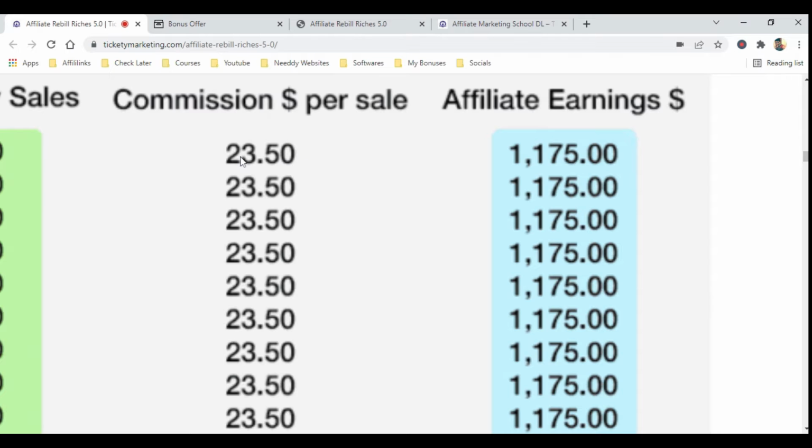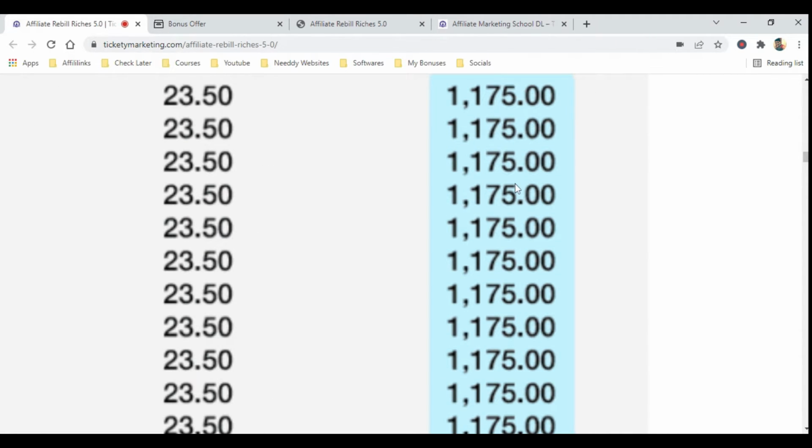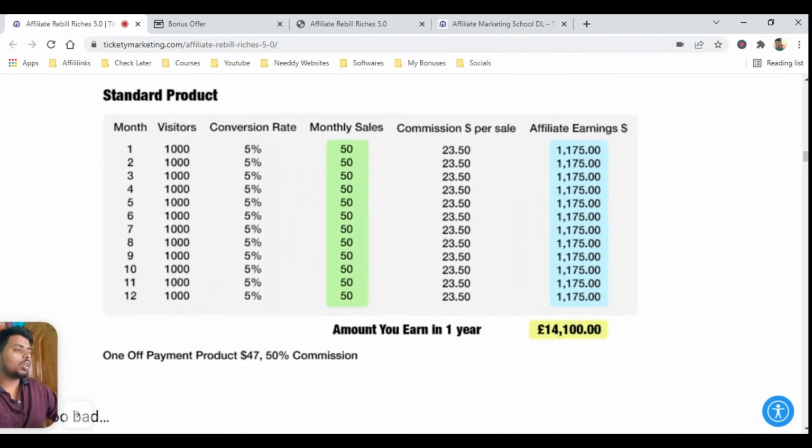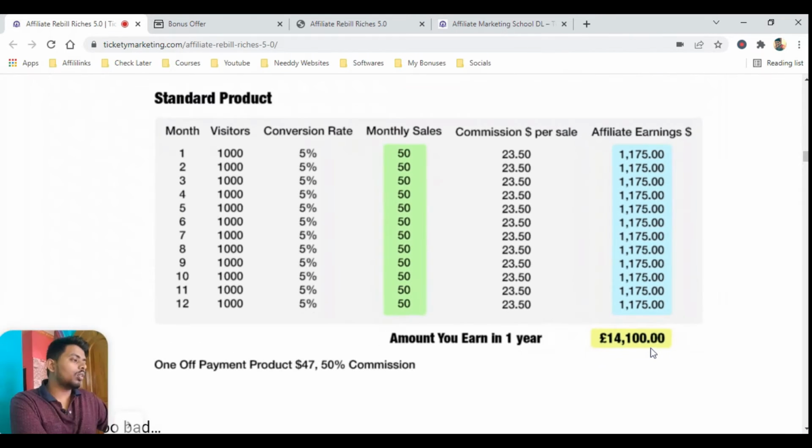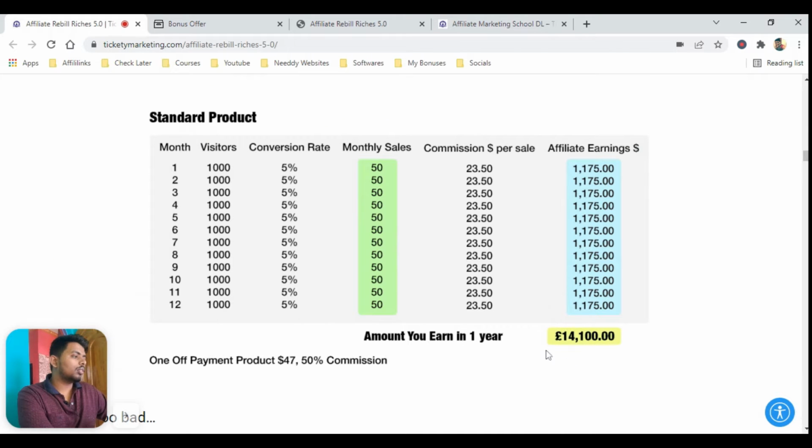The conversion per sale, let us suppose, is $23.5, then the affiliate earning you will get is $1175. This is what you will get if you promote a product at a 5% conversion rate and an average conversion value of $23. Then you will make around $14,100, or euros, whatever it is, in the first year. This is the rough calculation that anyone makes if they promote affiliate products. This is the typical value that everyone is getting.